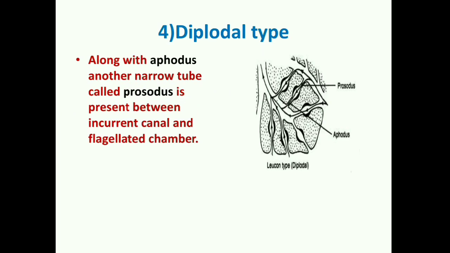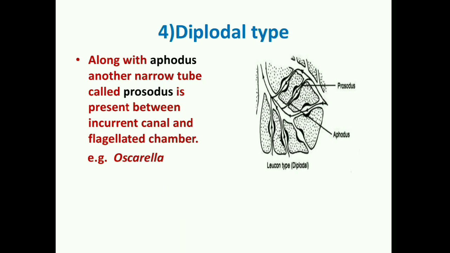So the next system will be the diplodal type of leuconoid canal system. In this canal system, there is formation of prosodus as well as aphodus. You can find there are tubular passages, prosodus, which connect the incurrent canal to the radial canals, that is, to the flagellated chambers, and aphodus, which connect the flagellated chambers to the excurrent canal.